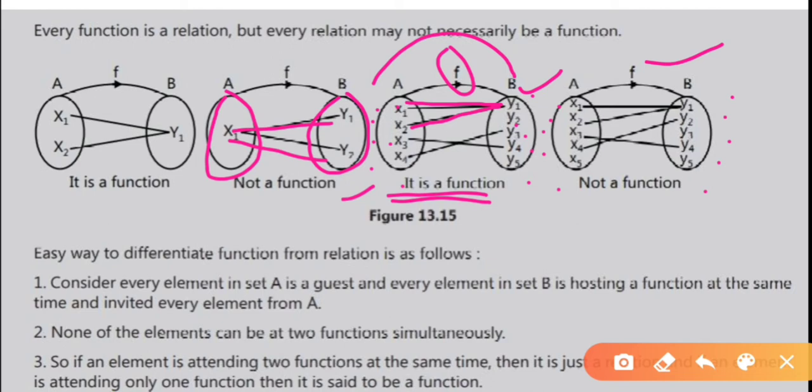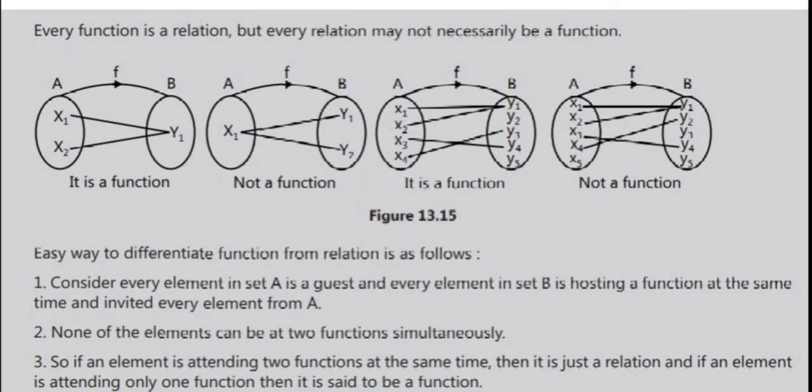Here also x1 and x2 have the same image. See, x1 is connected to y1, x2 is connected to y1, no problem. Again x3 is connected to y4, no problem, but